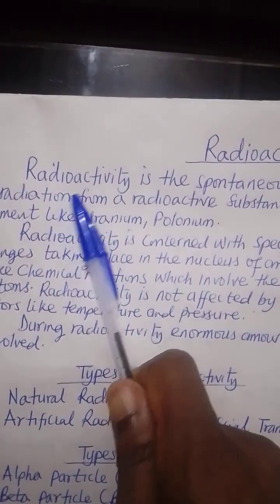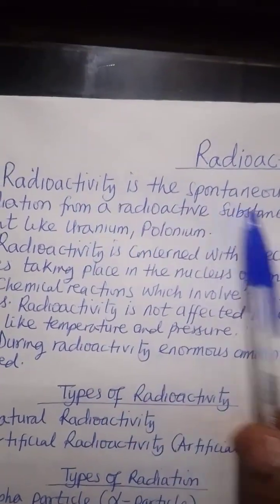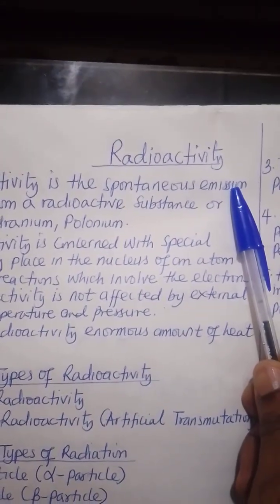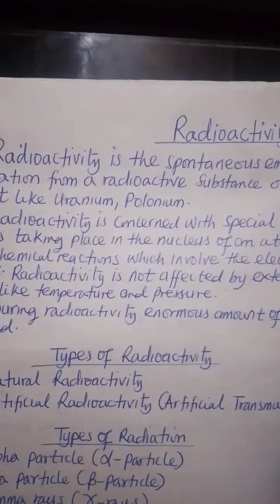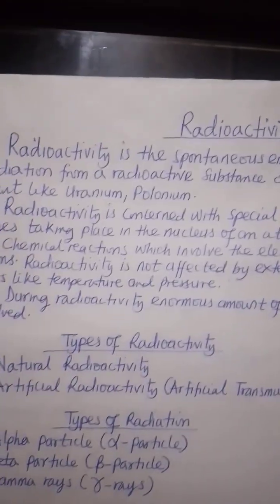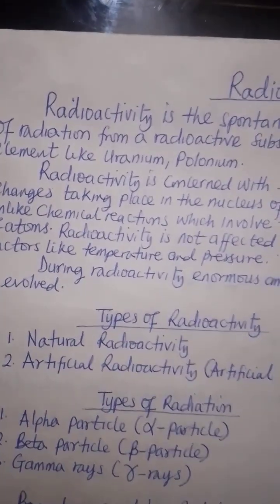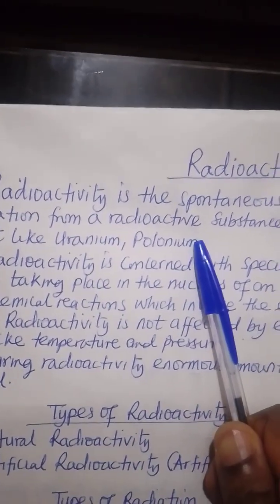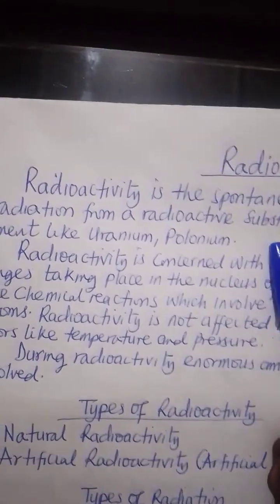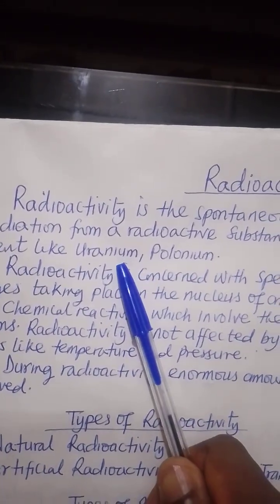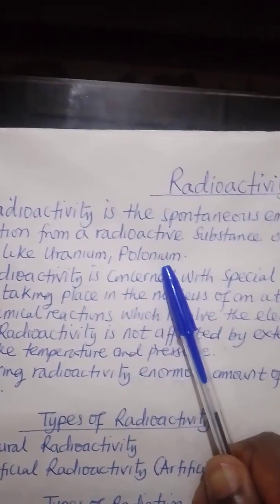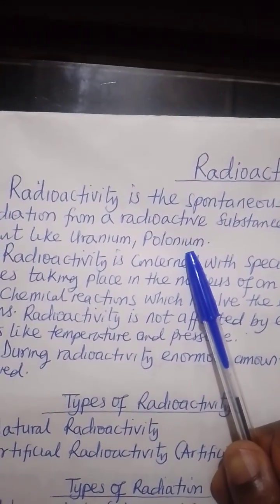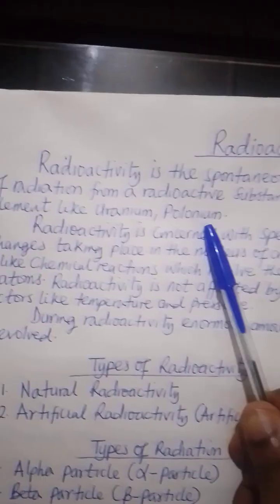As you can see, radioactivity is the spontaneous emission of radiation from a radioactive element or substance like uranium, polonium, etc. So it means that uranium and polonium are examples of radioactive elements, and they can emit radiation spontaneously.